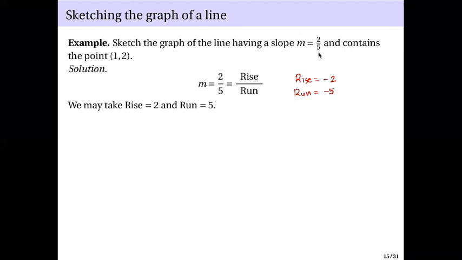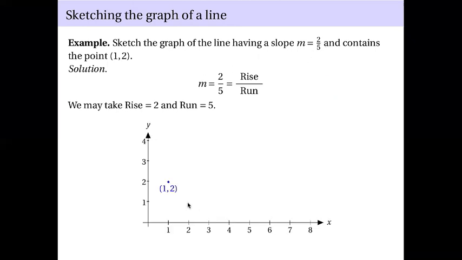Okay? So we combine these two pieces of information here, the point (1, 2) and the slope equals 2/5. So this is your point (1, 2). Okay? And then we run 5 units. So the x-coordinate is 1. You move 5 units from 1: 1, 2, 3, 4, 5. So you are at this point.